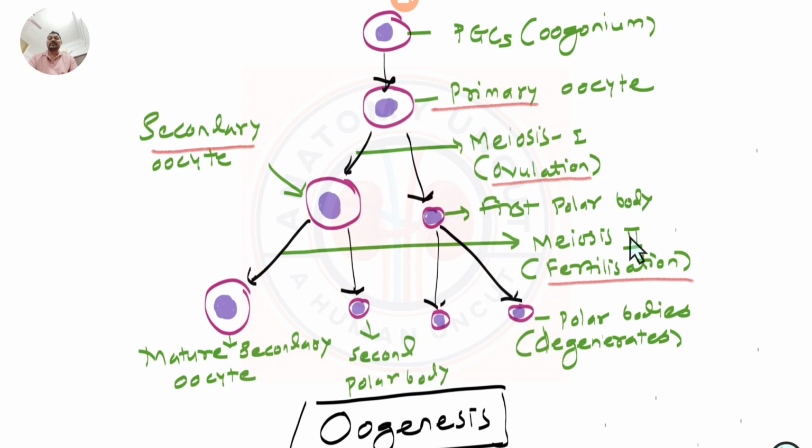This is actually the normal oogenesis process happening in the ovary and the end stage in the fallopian tube, that you have seen how it happens during the fertilization. The primary germ cells or primordial germ cells, we call them oogonia, are there in the ovarian cortex. Before birth only, they will mitotically divide to produce the primary oocytes.